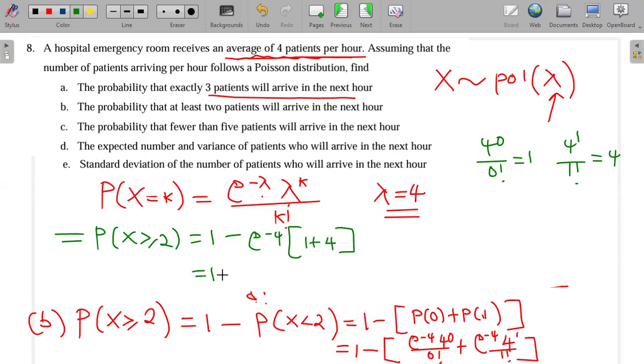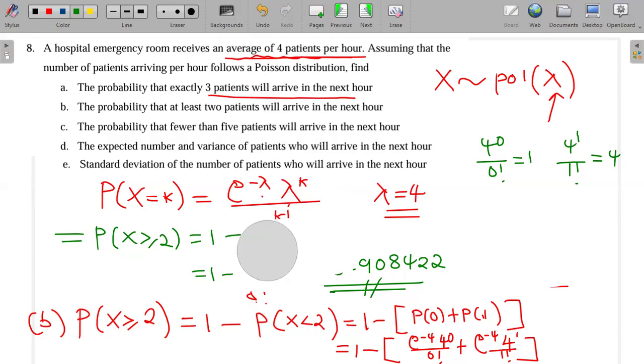So this would be 1 minus 5e to the power minus 4. Now I punch this onto my calculator and I find 0.908422, rounded off to 6 decimal places. So that's the probability that at least 2 patients will arrive in the next hour.